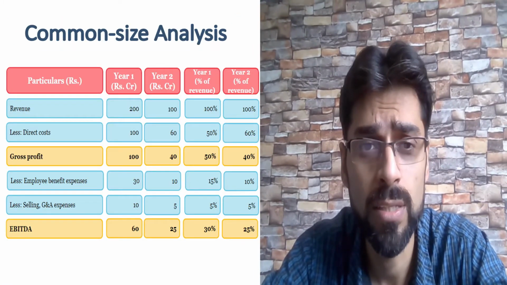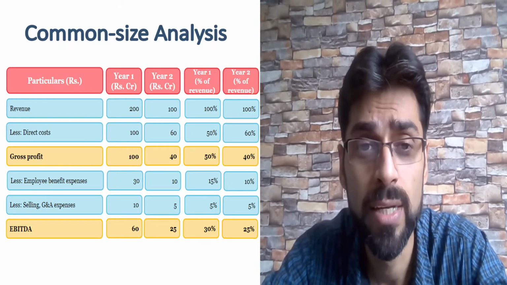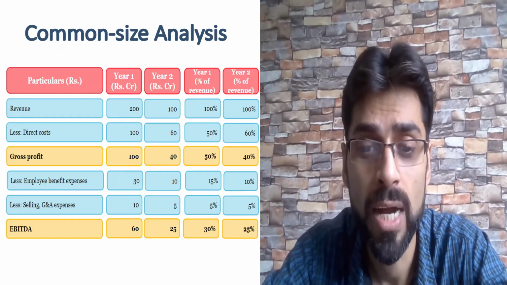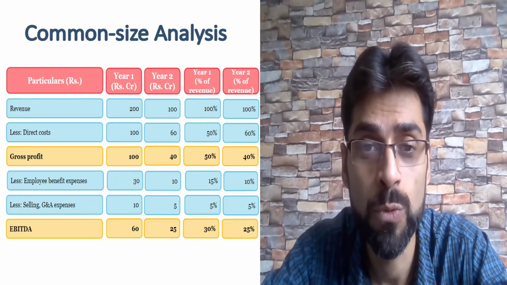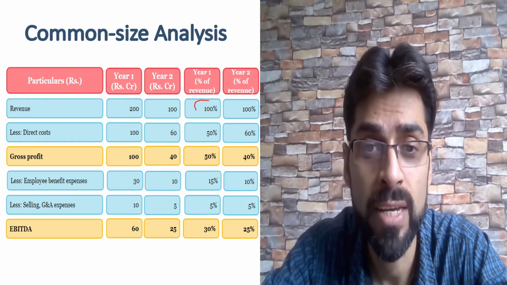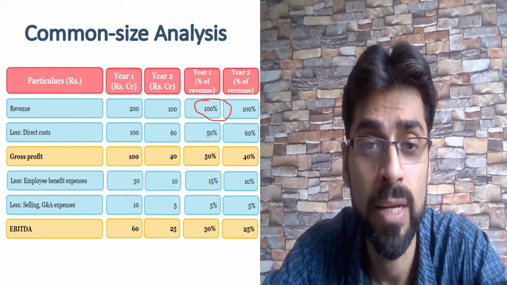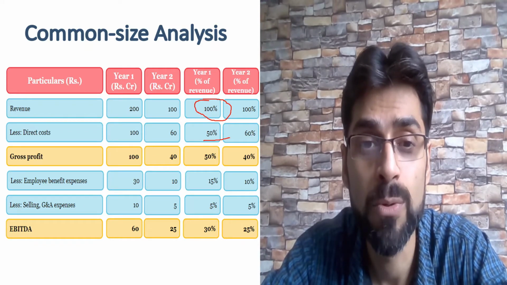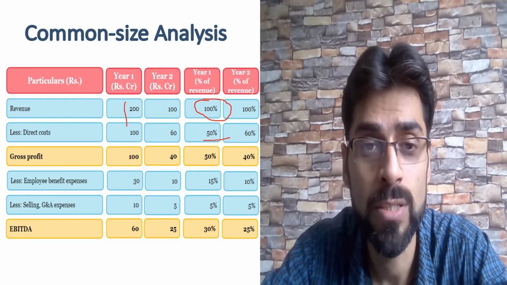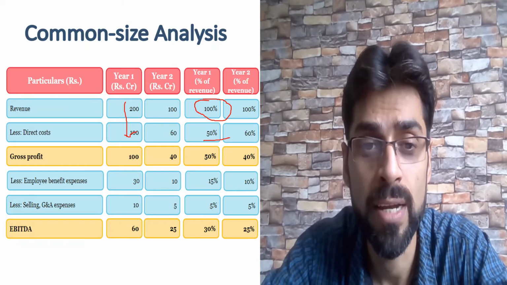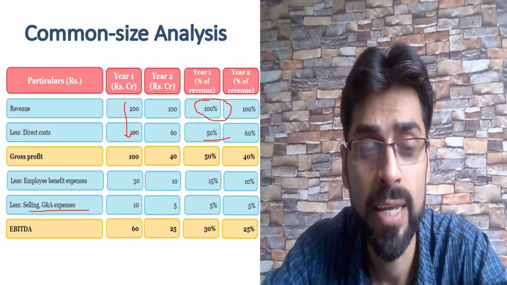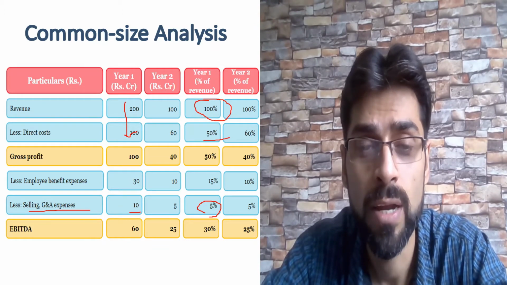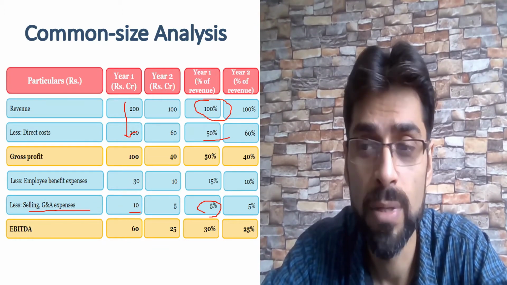So this is the common size analysis. If you look at it, we have year 1 and 2, and we have a comparison of 2 years, and we have taken the base as the revenue at 100%, and direct cost is 50% of the total revenue. We have computed the cost in year 1, 50% is the direct cost. Then similarly, selling and other expenses are 5% of the total revenue. So this is how we do common size analysis.